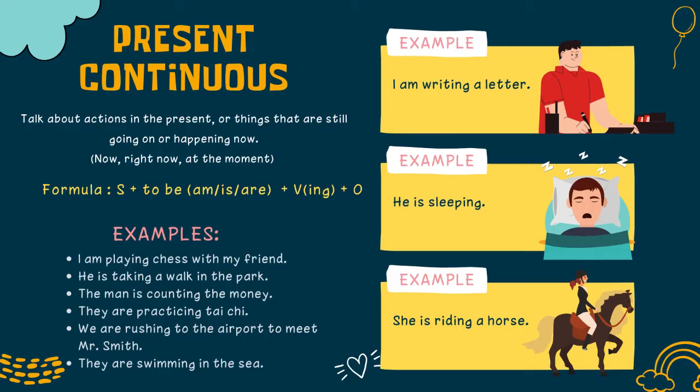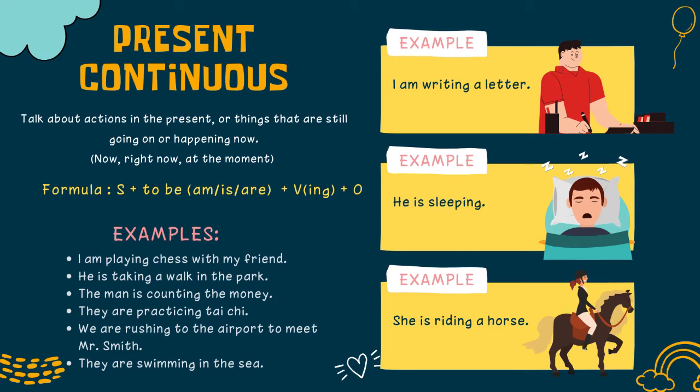Okay, this is present continuous. What is present continuous? Present continuous talks about actions in the present or things that are still going on or happening now. For example, we use now, right now, at the moment. Okay, for the formula, subject plus to be, am, is, are, plus verb, need to plus ing and object.